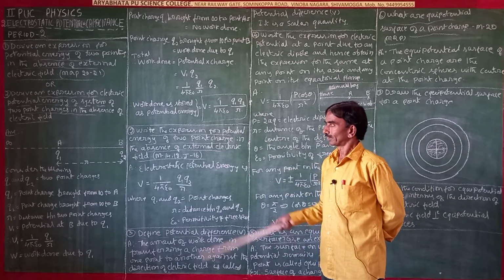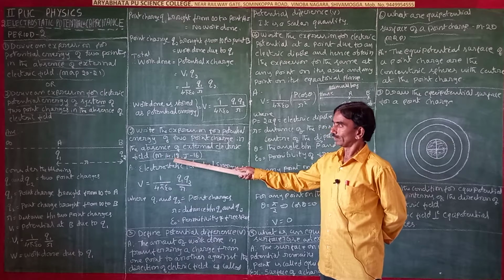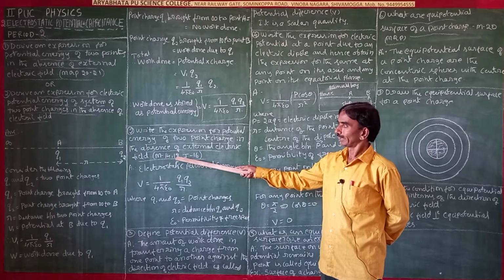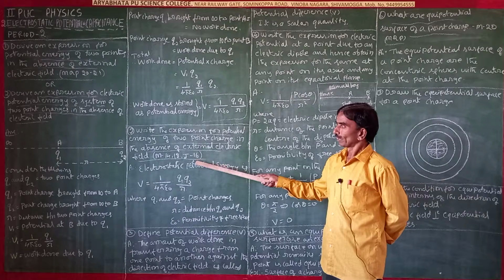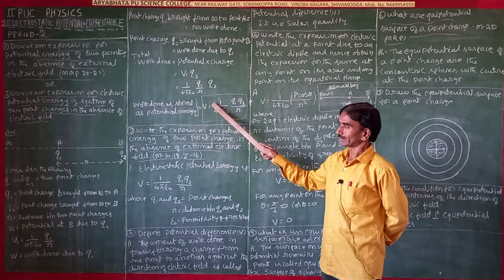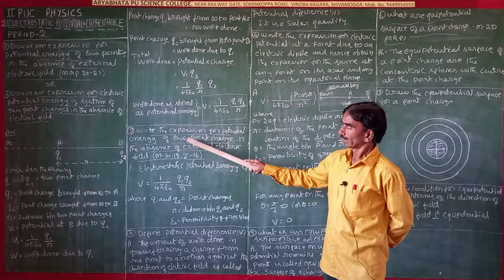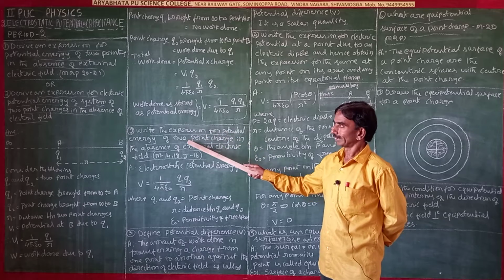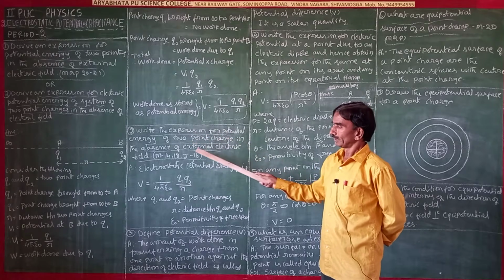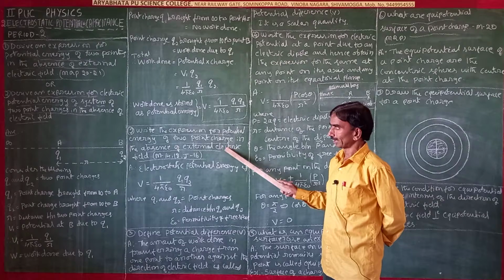In the previous years, March 2014, 2018 and July 2016, this question arose. Only the expression we have to write here: write an expression for potential energy of two point charges in the absence of an external electric field.